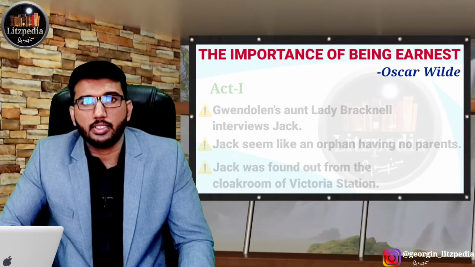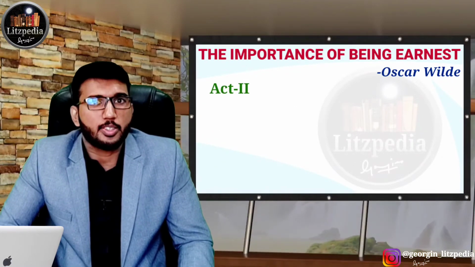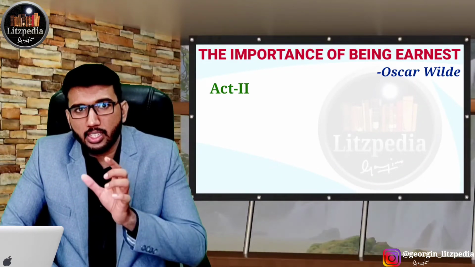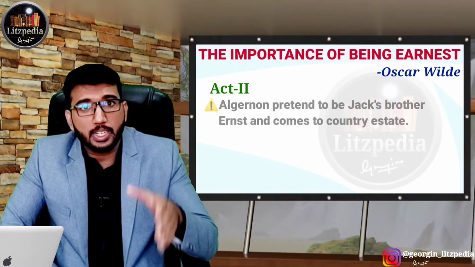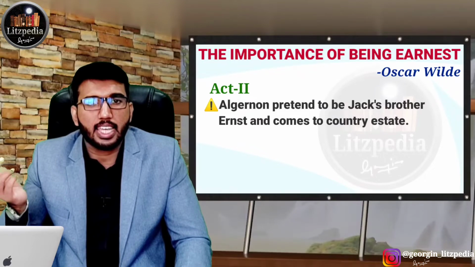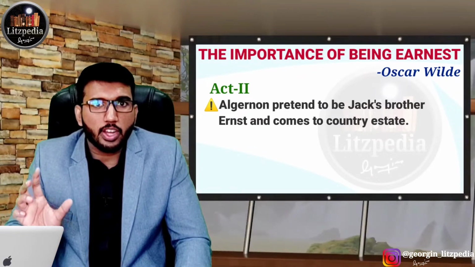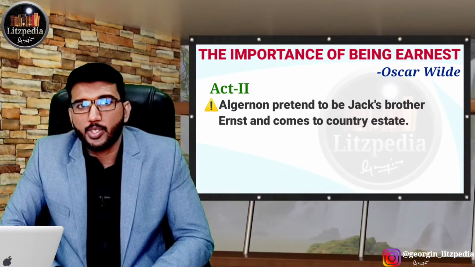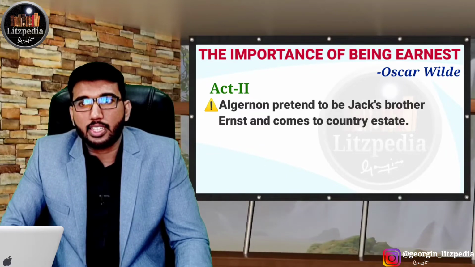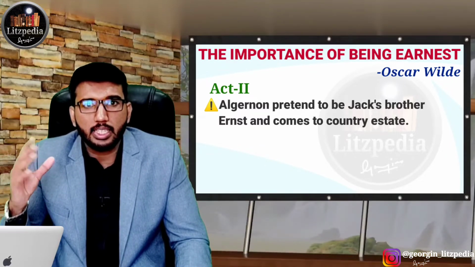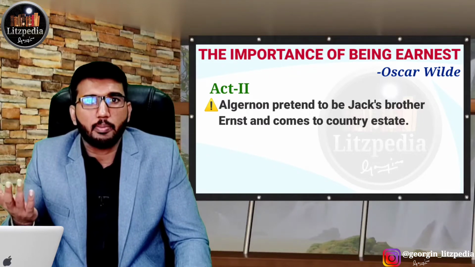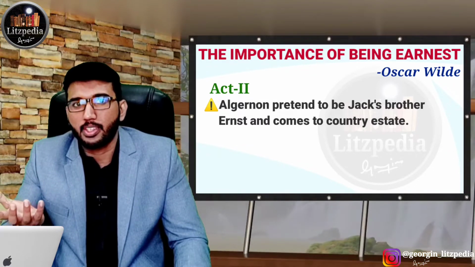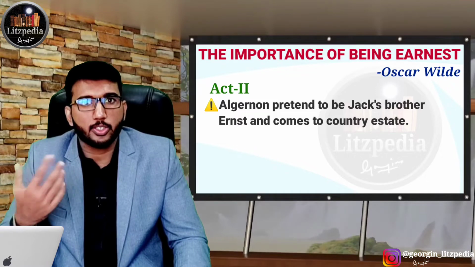While coming to Act 2 of this play, we can see many funny incidents also. The act starts in a country estate, where the friend of Jack Worthing, Algernon, pretends to be Jack's fictitious brother Ernest and comes to the country estate. That means Algernon comes to the country estate of Jack Worthing pretending that he is the brother Ernest. Meanwhile, Jack Worthing thinks of killing Ernest. That means he is thinking of telling the people that Ernest actually died. But Algernon pretending to be Ernest makes the situation more confusing. For Jack Worthing, there are more chances of getting exposed if Algernon acts like Ernest.